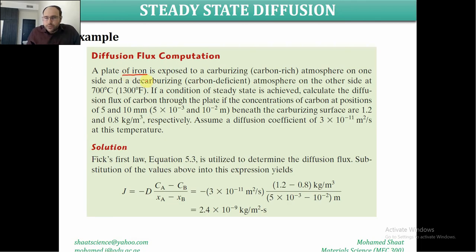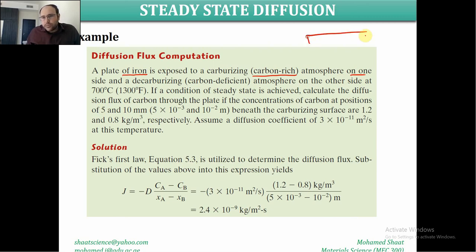The plate is mainly made of iron and is exposed to carbon. This is known as the carburizing process, like we are adding carbon to the iron. We said that adding carbon to the iron ends up with an alloy, and this alloy is steel. It means that we are making steel. Assume that you have a plate of iron, and we are going to expose this plate to a carbon-rich atmosphere on one side of the plate.